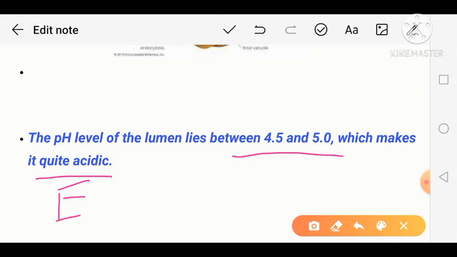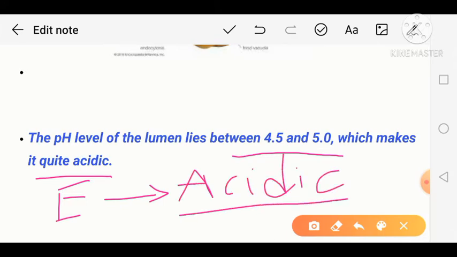For example, nucleases are there, RNases are there, and acid phosphatase, which is an important enzyme found in the lumen of the lysosome. All these enzymes work under acidic conditions only. So this is the important thing about lysosomes: they have a low pH, and these enzymes are acidic enzymes.